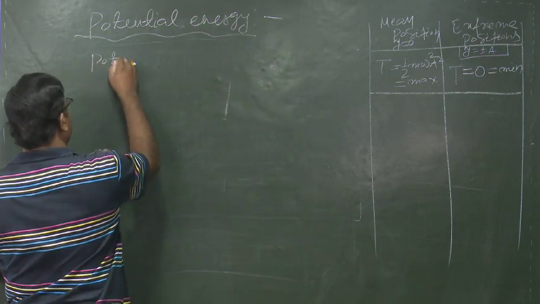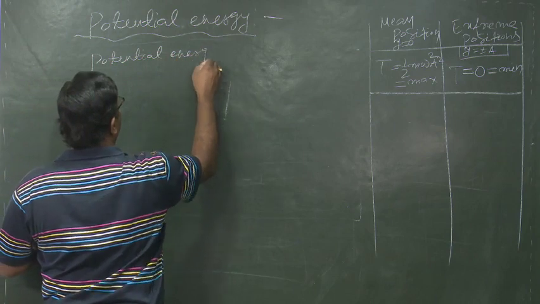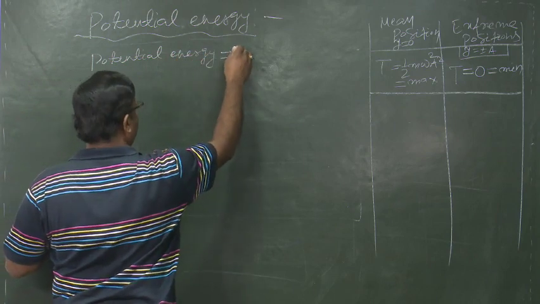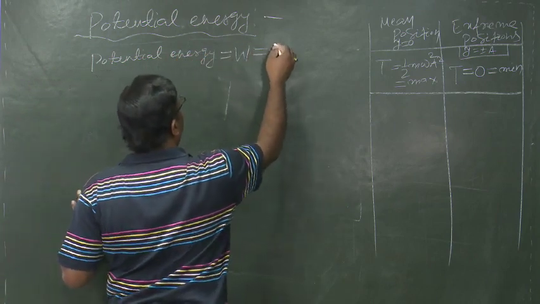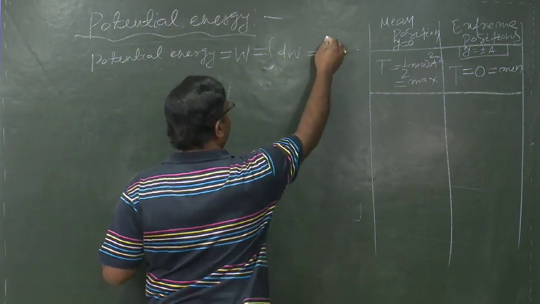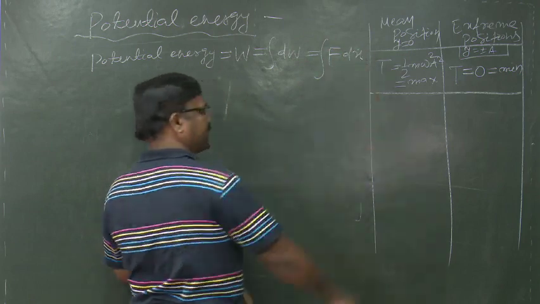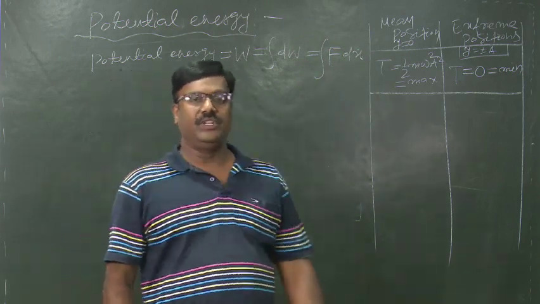Potential energy is equal to W is equal to integration of dW, which is equal to integration of F dx, because we know that